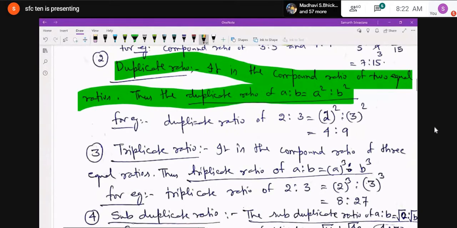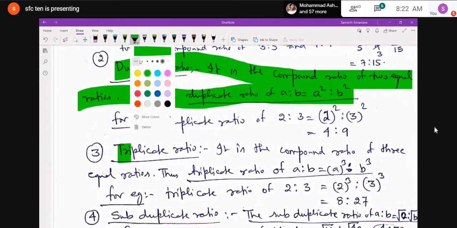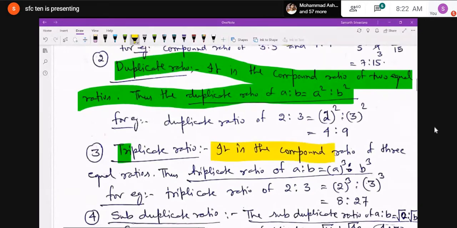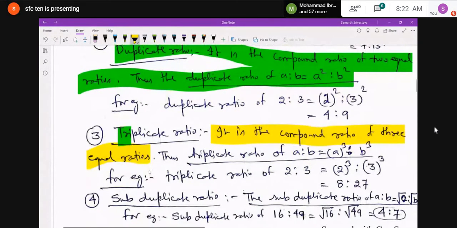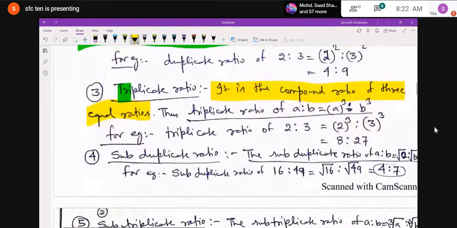Similarly, the triplicate ratio. From the word tri, it is understood that it is 3 times. So it is the compound ratio of 3 equal ratios. Like the triplicate ratio of A is to B is A cube is to B cube. For example, you can find the triplicate ratio of 2 is to 3. What is the value? 2 cube is to 3 cube, that is 8 is to 27.